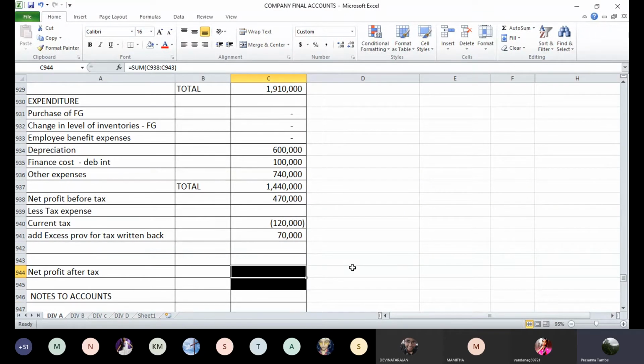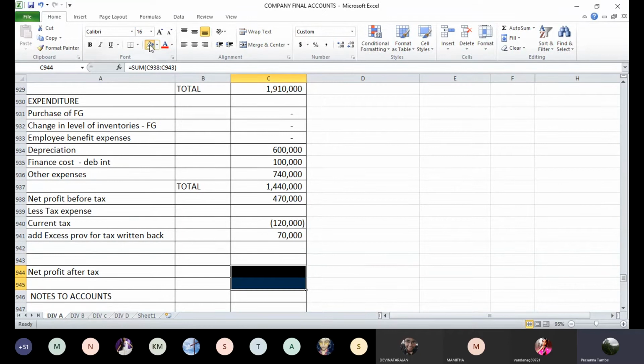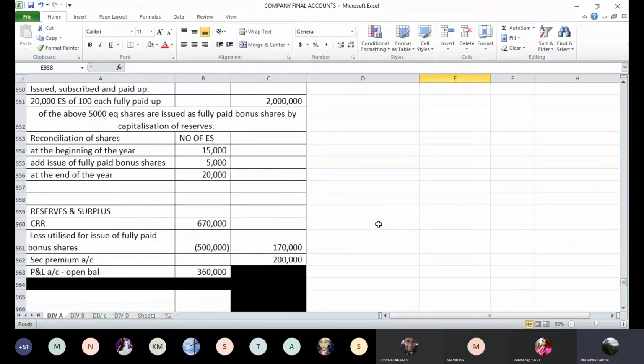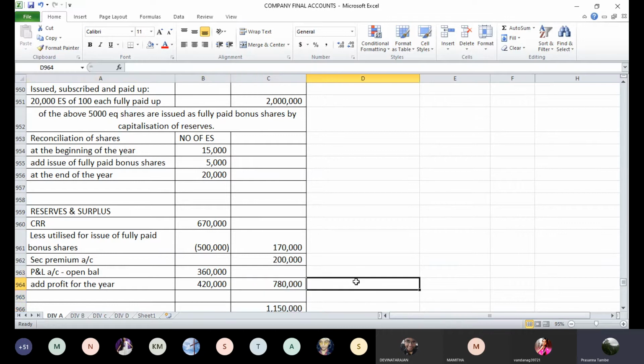So profit after tax and related adjustments, we will find out how much it comes to now. It will be 4,20,000 rupees. That will be the profit after tax for the year. This profit after tax for the year will be added in profit and loss account under the head reserves. So add profit for the year, and then we can derive the closing balance of profit and loss account, which will be 7,80,000.